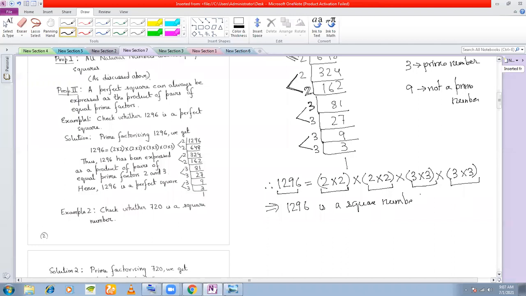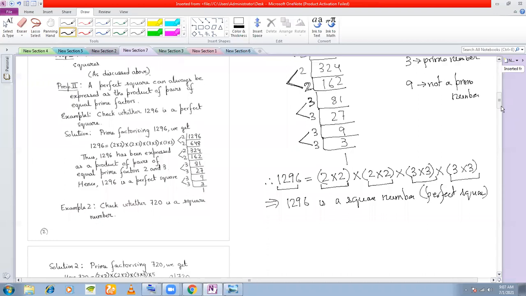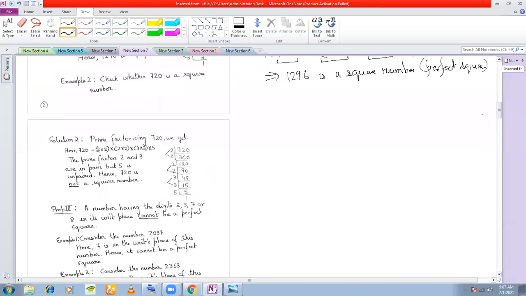Clear with this? Let us move on to the next example. The next example states, check whether 720 is a perfect square.